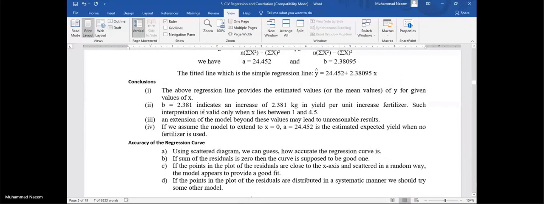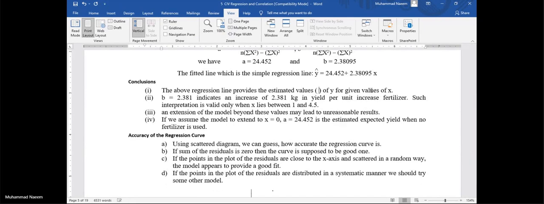Now, which type of conclusion can we make? The above regression line provides the estimated values, not the mean values, of y for given values of x.